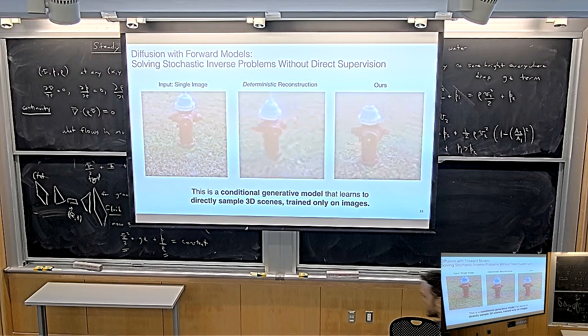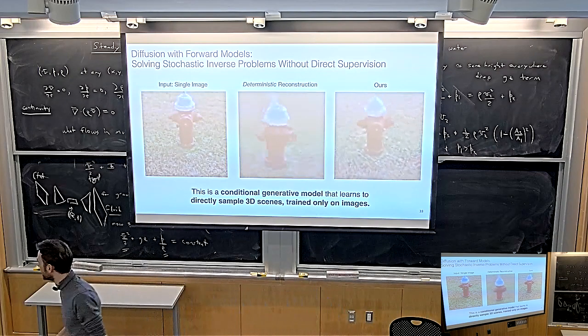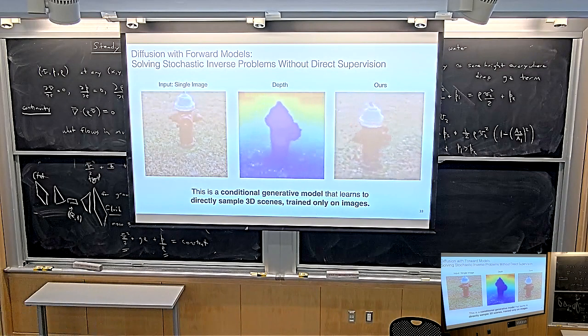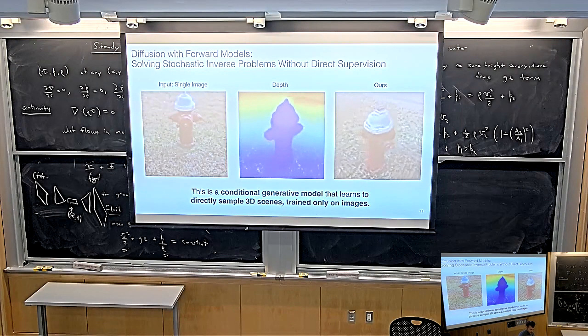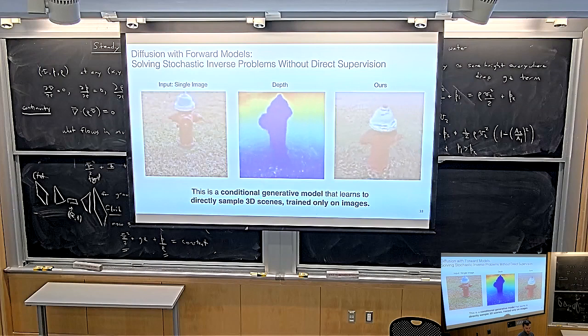And in fact, to convince you of this, here's the depth map that this model gives you. So in other words, conditioned on this input image, this model allows you to sample from the distribution of all possible 3D scenes that are consistent with that input image. Does that input, yeah?